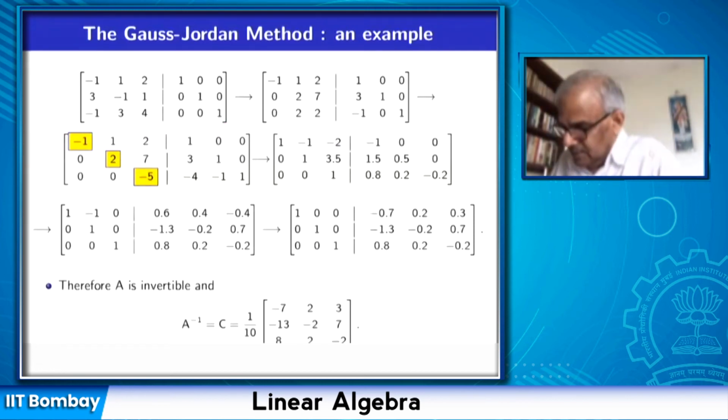And we can convert the decimals into fractions, and A inverse is 1/10 times this 3 by 3 matrix. It is one of the most efficient methods to find the inverse of a matrix, or solve a system of inhomogeneous equations Ax equal to B where the matrix is invertible.